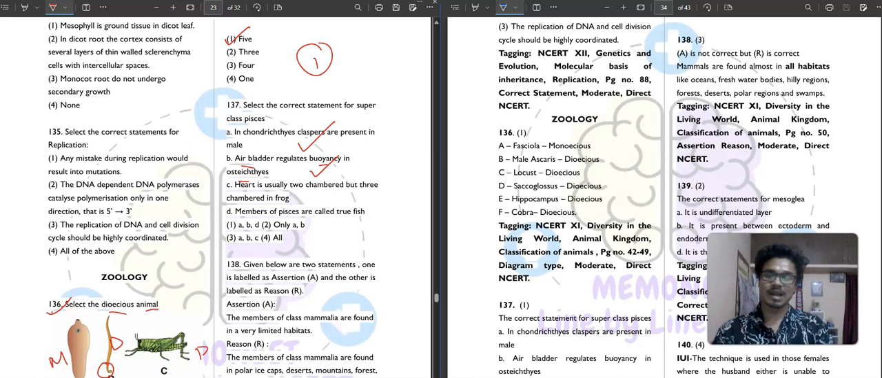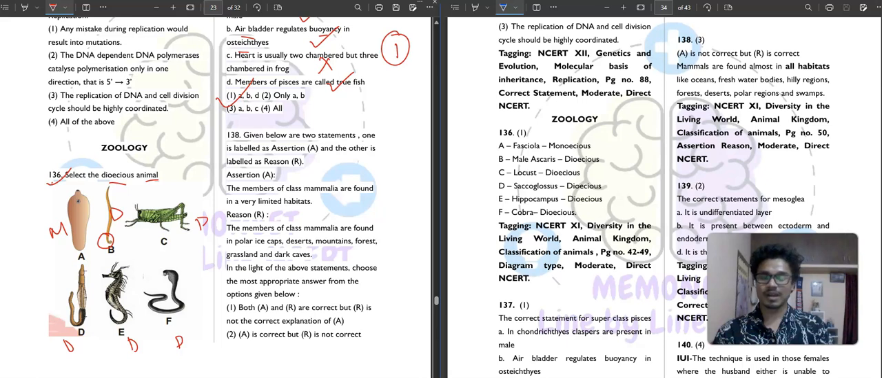Then it is saying that heart is usually 2 chambered but 3 chambered in frog. Is it correct? No, heart is 2 chambered, so not correct. Then members of Pisces are called true fish. Members of Pisces are definitely true fish. So which are correct? A, B, D are correct. So that's why the first option will be your correct answer.